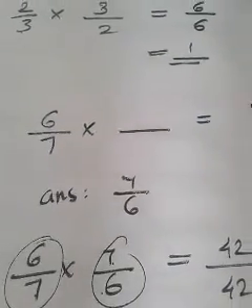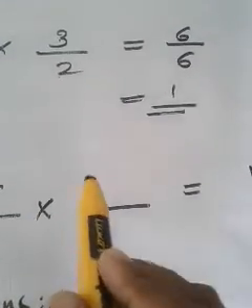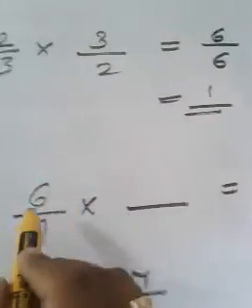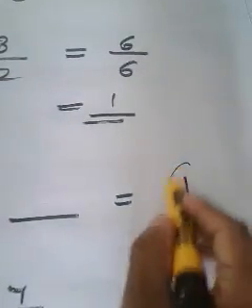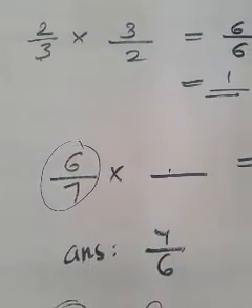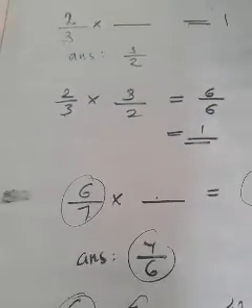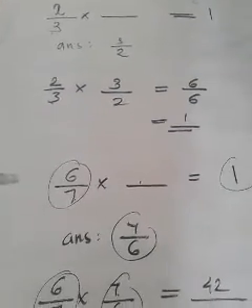Understood? So how can we find a number such that when you multiply that number with 6 by 7, we get 1? Which will be that number? That is nothing but 7 by 6. 7 by 6 is known as the reciprocal of 6 by 7. And this is the application of reciprocal in problems. You may have understood.